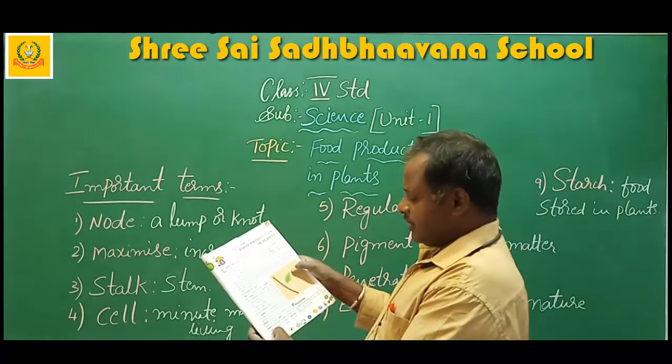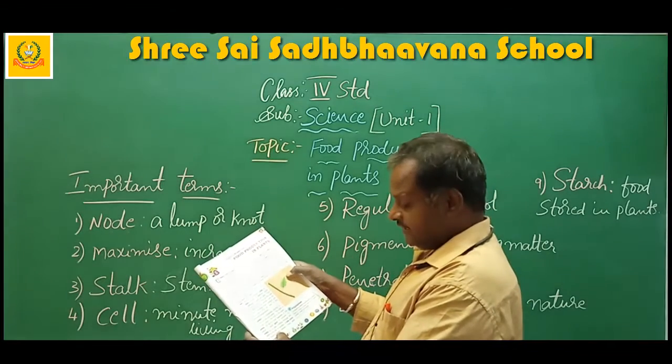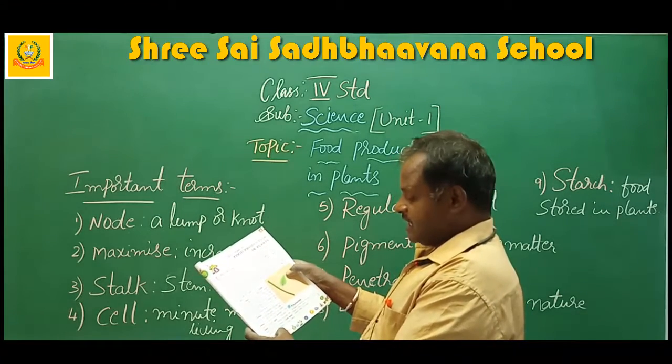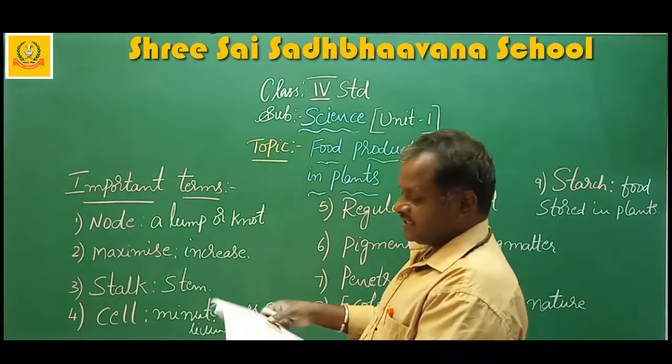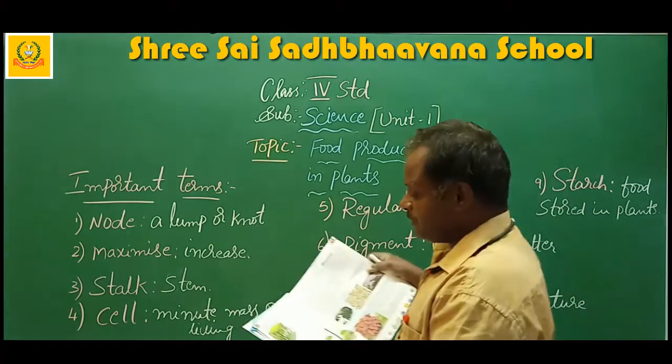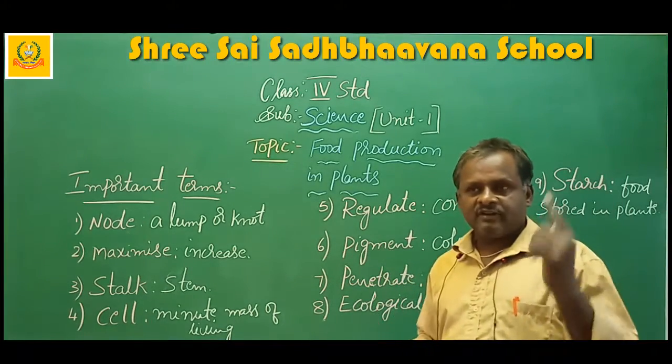A midvein or midrib can be seen running through the middle of the leaf. A number of side veins are attached to the midvein. These veins provide support to the leaf. What do the veins do?